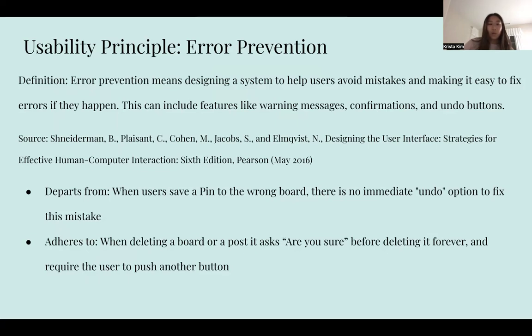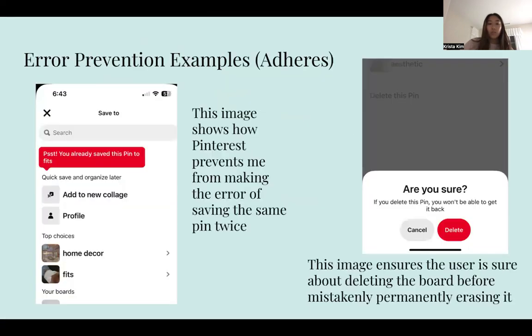Some examples are when users try to delete a pin, board, or comment, Pinterest provides confirmation messages to prevent accidental actions. It also alerts users when they try to add content that they have already added to a board. So in this image, we already saved this pin to fit, and it lets us know so that we don't save it again and make that mistake. And before we delete this pin accidentally, they make sure that we are completely sure and give us this a second time before we delete it permanently. And that's one of the error prevention examples here.